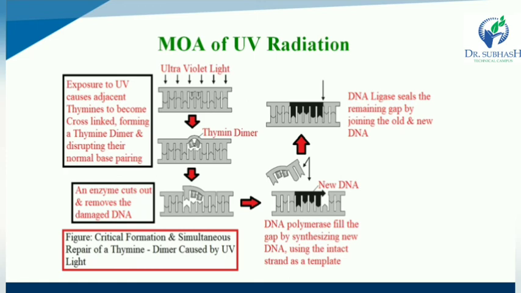Next, DNA polymerase fills the gap by synthesizing new DNA using the intact strand as a template. Then DNA ligase seals the remaining gap by joining the old and new DNA. That is the mechanism of action of UV radiation.